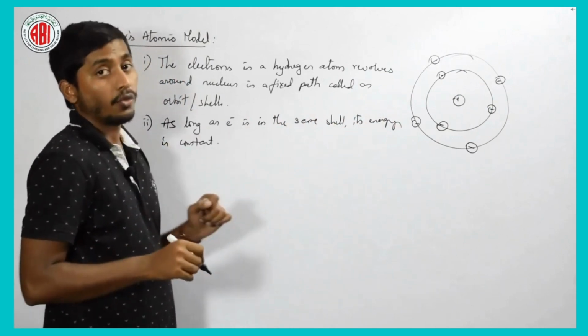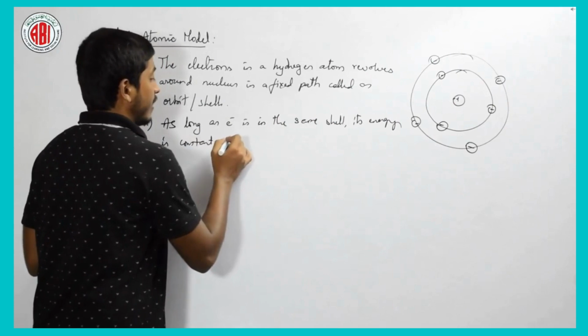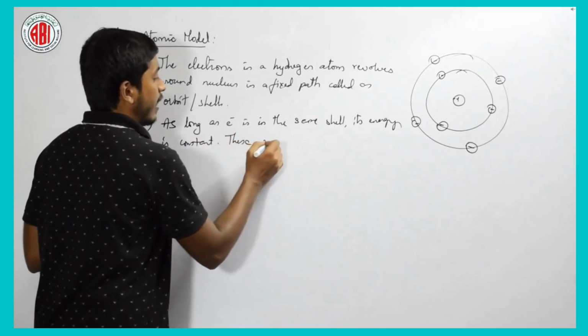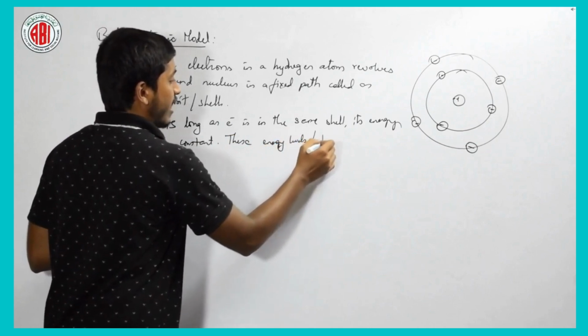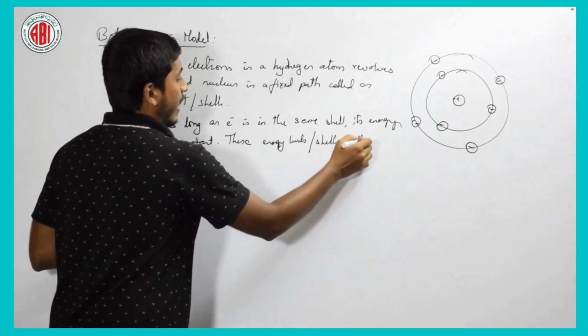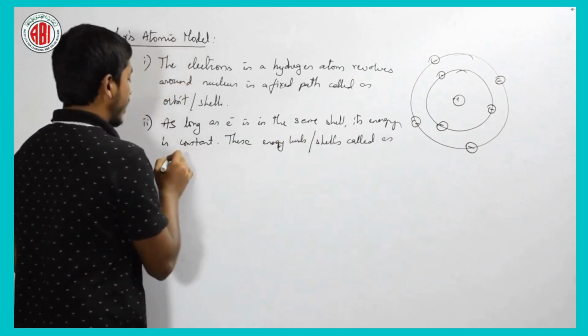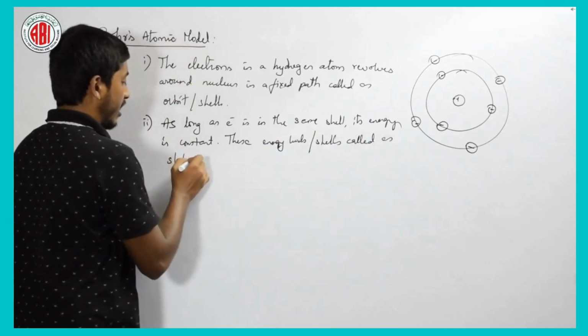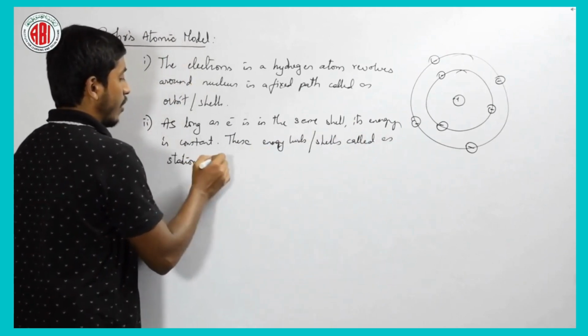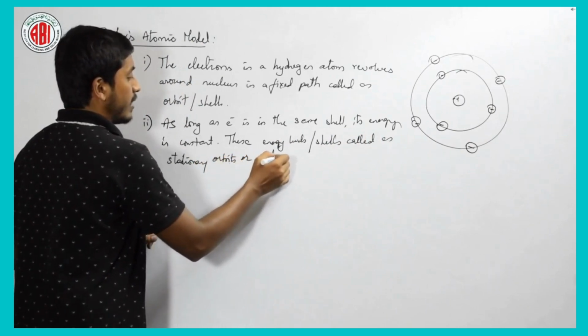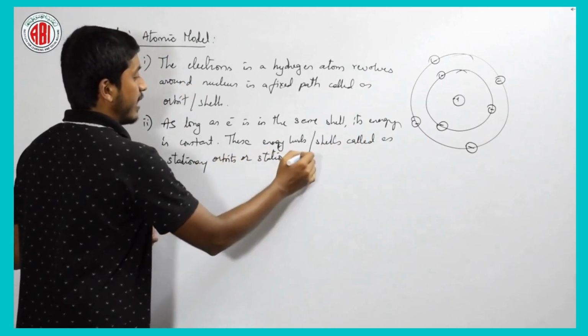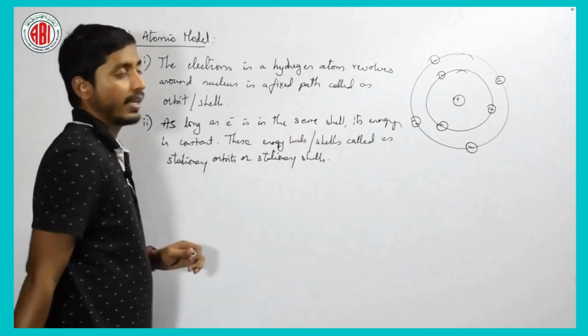That is why these energy levels or shells are called stationary orbits or stationary shells. Is it clear?